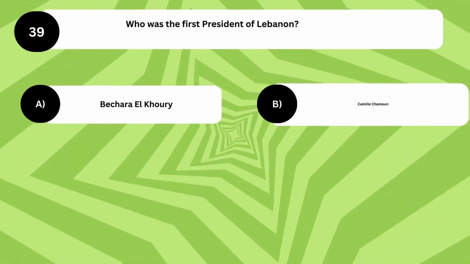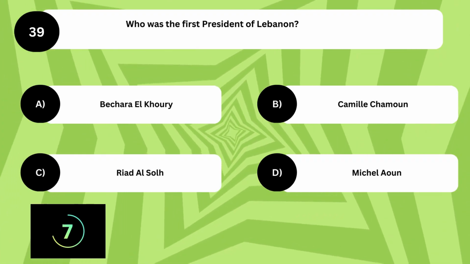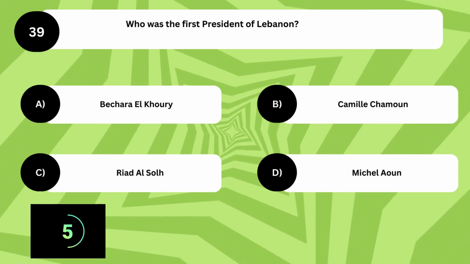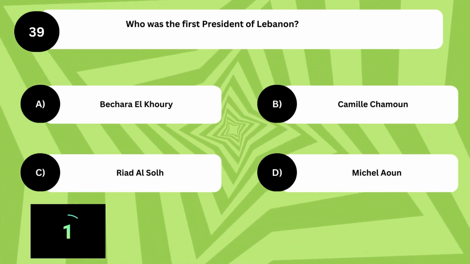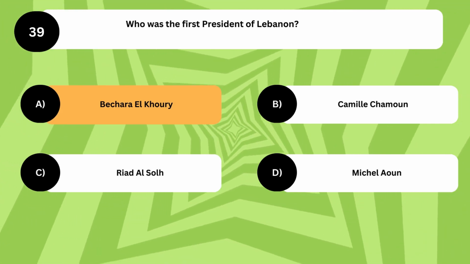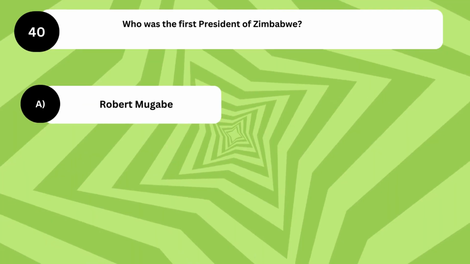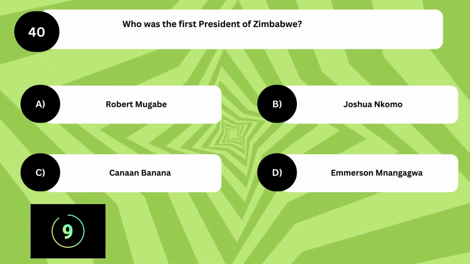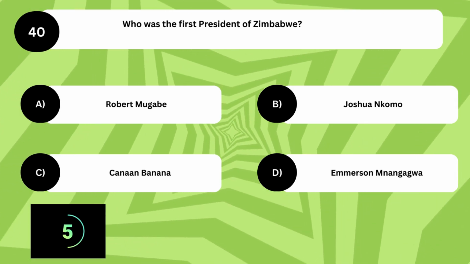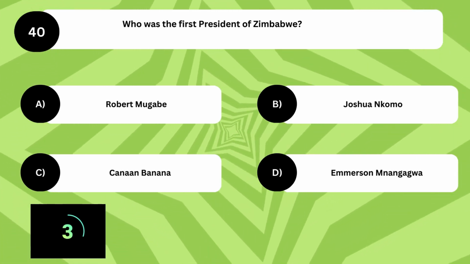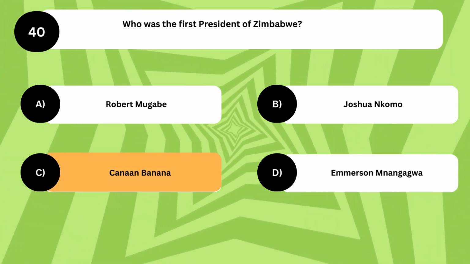Who was the first president of Lebanon? The answer is Abekra al-Khoury. Who was the first president of Zimbabwe? The answer is C. Canaan Banana.